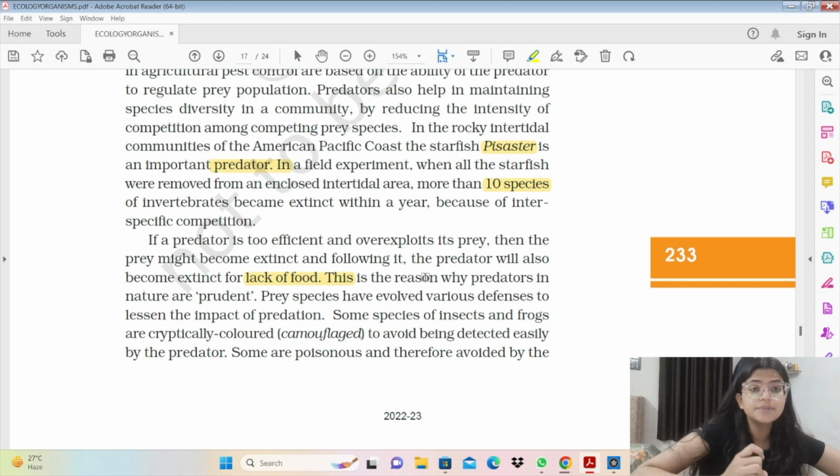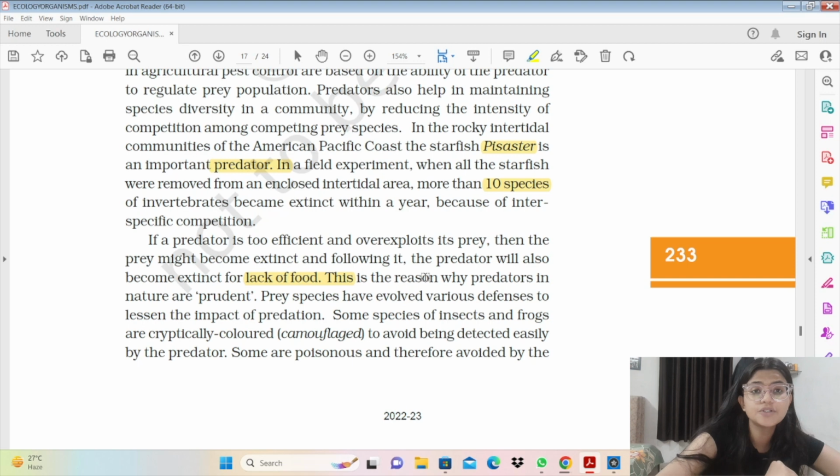In this, a distasteful butterfly, that is monarch, which is a poisonous butterfly, has a certain combination of color, and the viceroy butterfly, which is not distasteful, also looks similar to the monarch butterfly, because अगर monarch butterfly को कोई predator species खाएगी तो it would be distasteful and it would avoid the monarch butterfly after that. And the viceroy butterfly, which is not distasteful but still has similar looks, also gets saved from the predators because it looks similar and it camouflages itself.